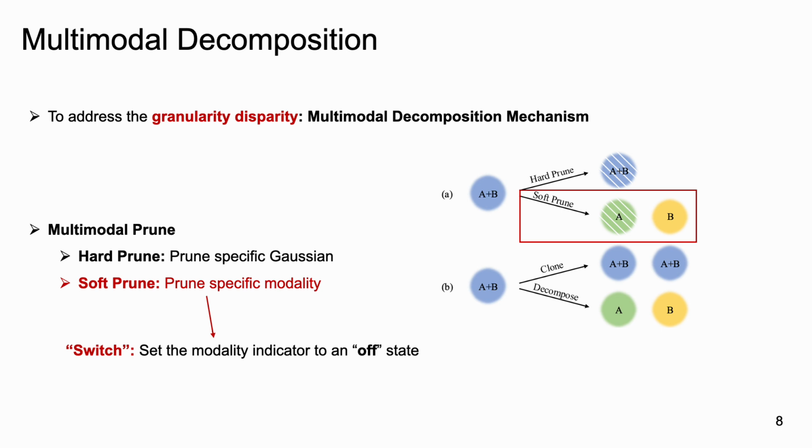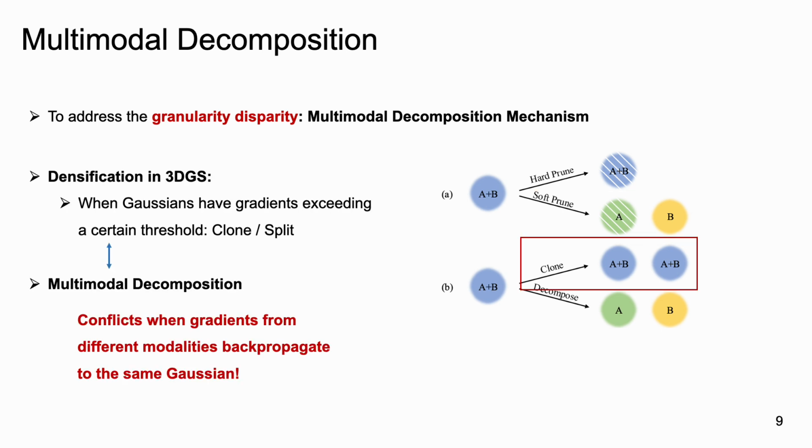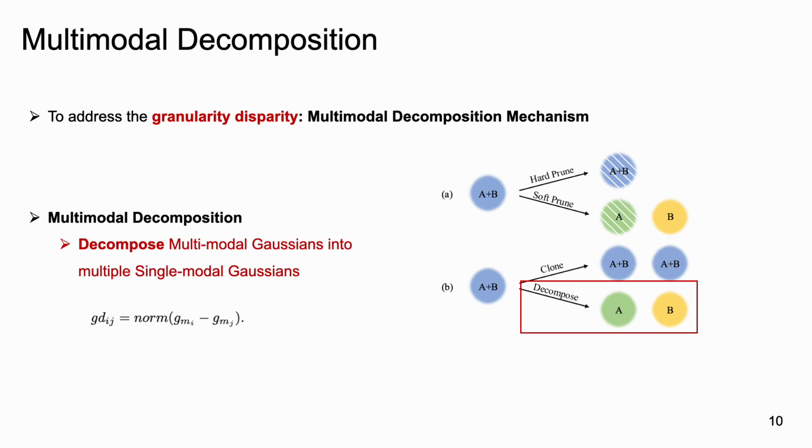During the learning of multimodal representation, gradients from different modalities backpropagate to the same Gaussian. Conflicts arise when these gradients cancel each other out, leading to suboptimal results for all modalities. To address this, we propose multimodal decomposition, which disentangles the gradients from different modalities and decomposes the multimodal Gaussian when the gradient difference exceeds a certain threshold.